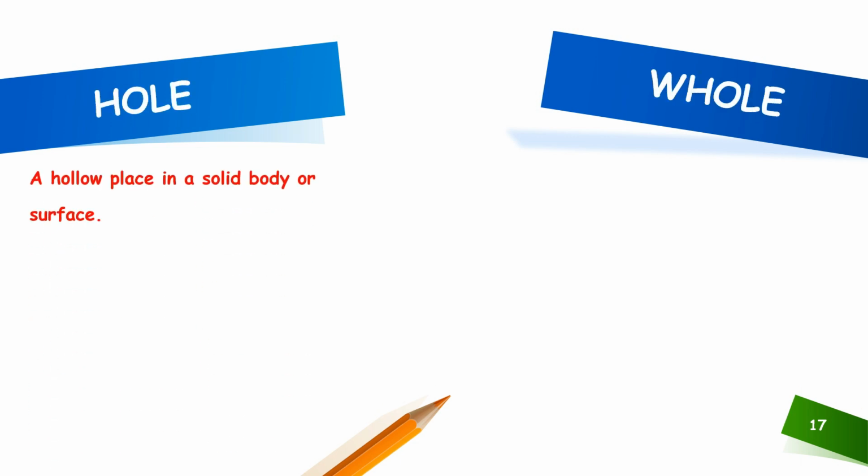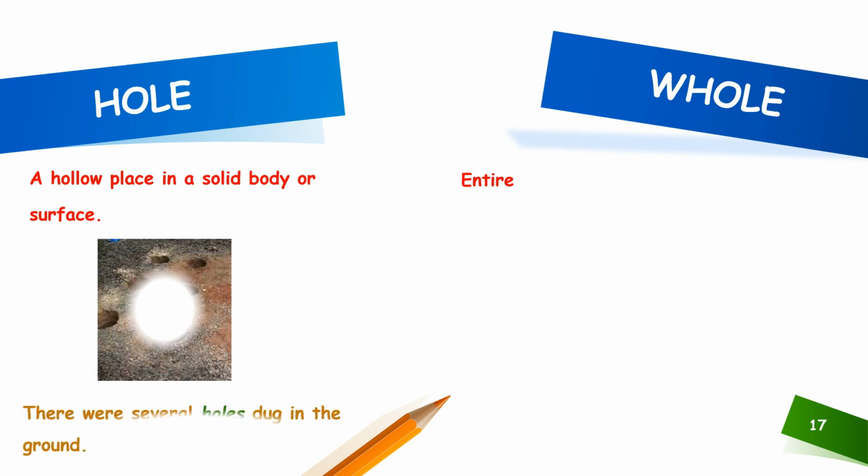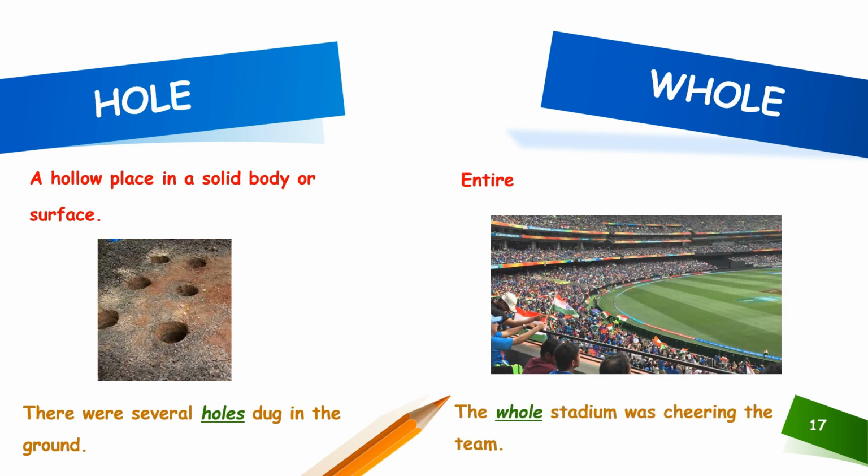The 17th set of homophones for discussion is hole. Hole is a hollow place in a solid body or surface, and whole means entire. Now, let us see how to use this homophone in a sentence. There were several holes dug in the ground, and the whole stadium was cheering the team.